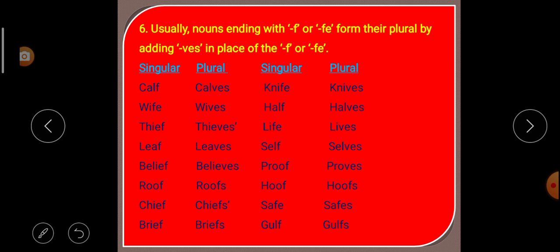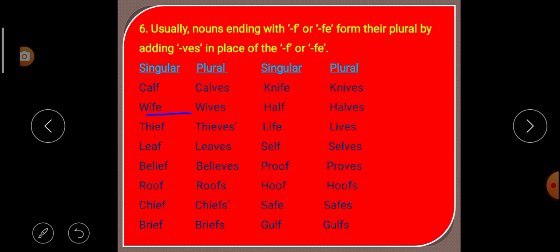Let us look at some examples. Calf. It ends with F. So in place of F, we have added what? VES, that means calves. It becomes singular to plural. Next, knife, K-N-I-F-E. It ends with FE. So to make it from singular to plural, in place of FE, we have added what? VES. It becomes what? Knives.